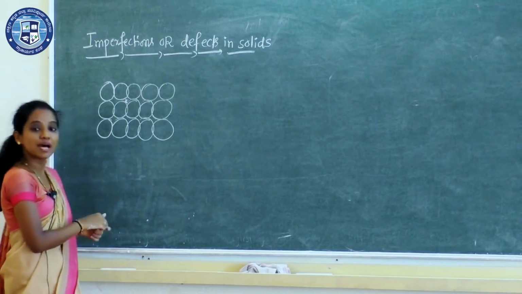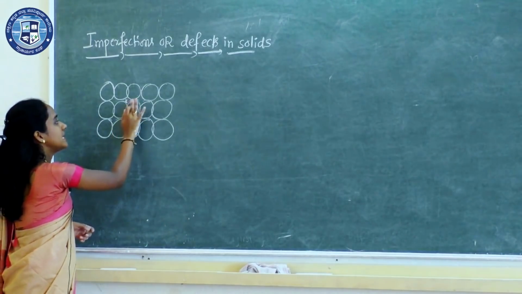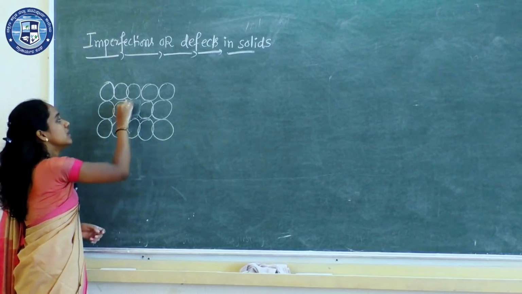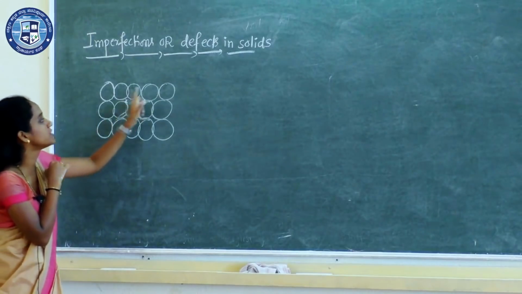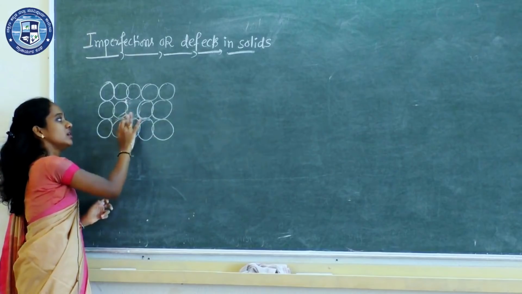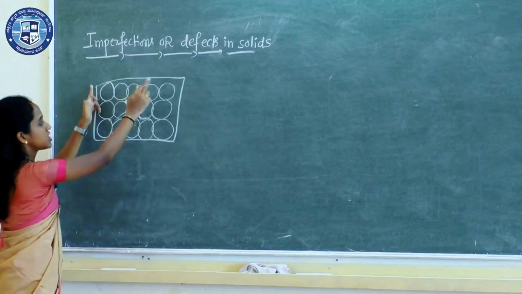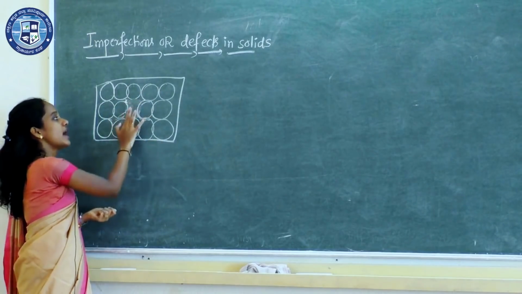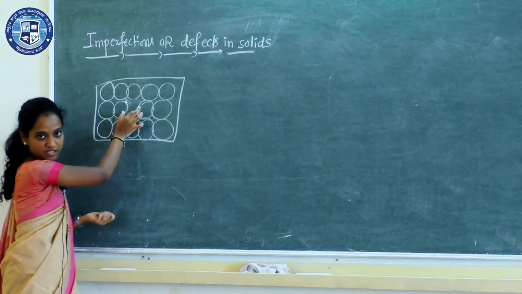Now, due to some reason, if any one of the constituent particles disappears from the crystal... Initially I took a crystalline solid, and what I did here is I deleted one of the constituent particles from the lattice site.